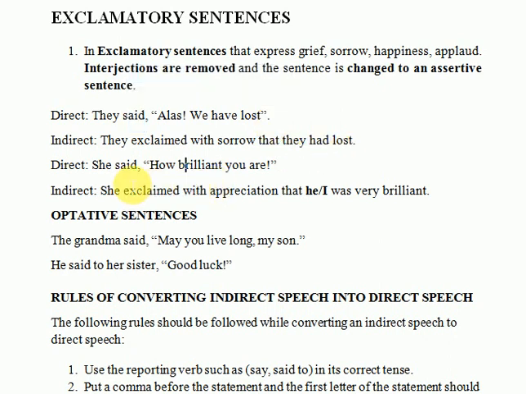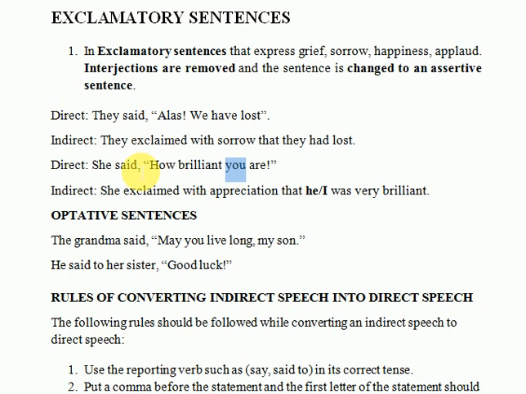In the next sentence, she said, "How brilliant you are." She exclaimed with appreciation, or she exclaimed with surprise that I was very brilliant, or he or she was very brilliant, because you is the second person and for that we don't have any object here. Therefore, we may change it into the first person or the third person accordingly.